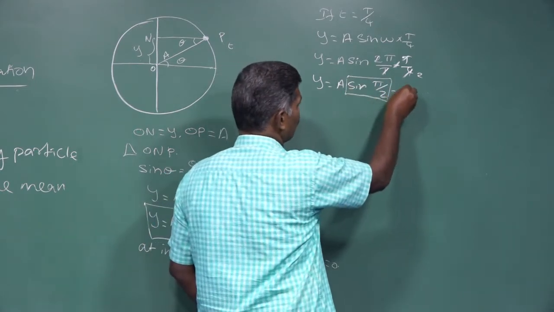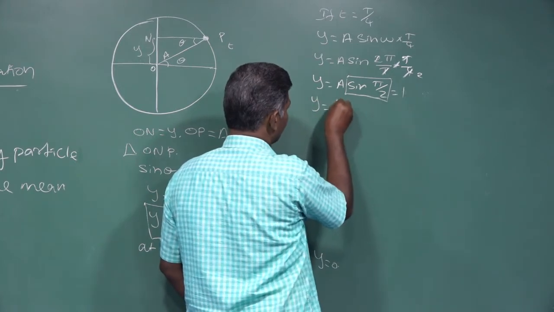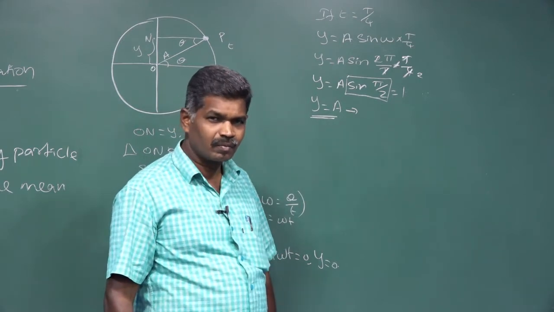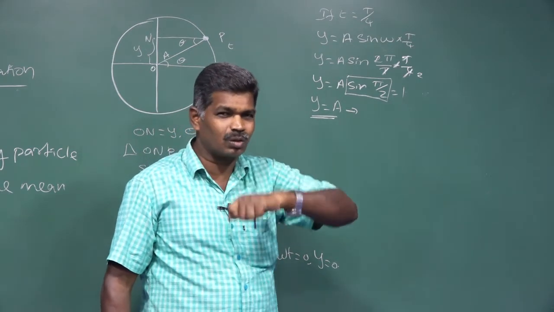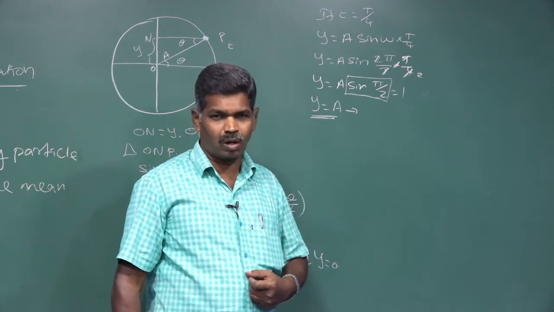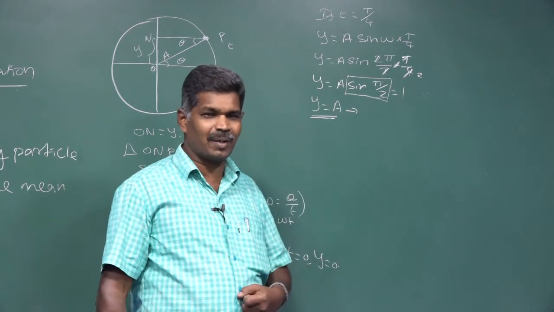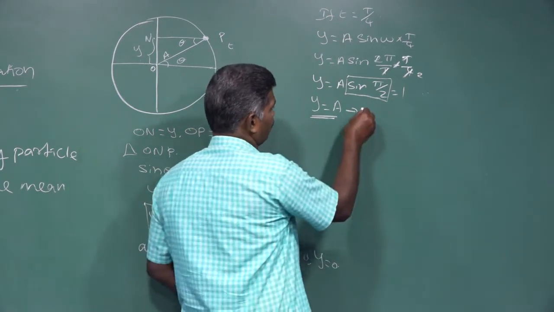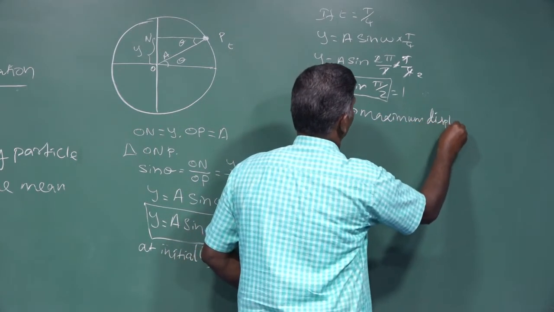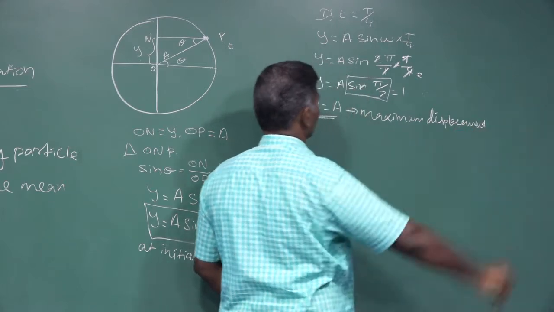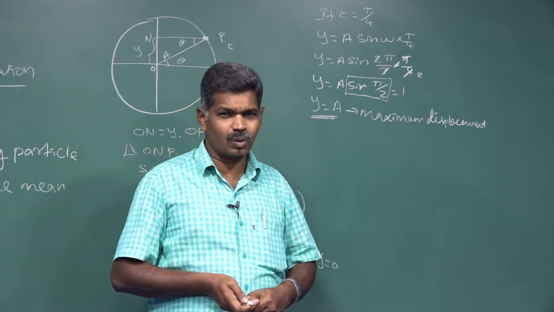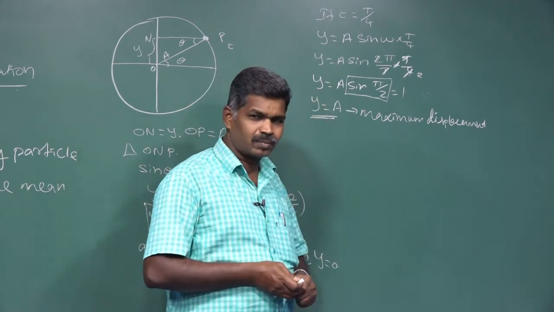If it is equal to 1, y is equal to A. At this angle, theta is equal to 90 degrees, or time t is equal to capital T by 4, our displacement of the vibrating particle is maximum, which is equal to the radius of the circular path.